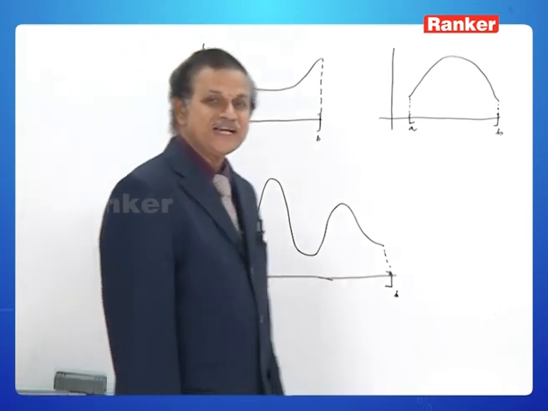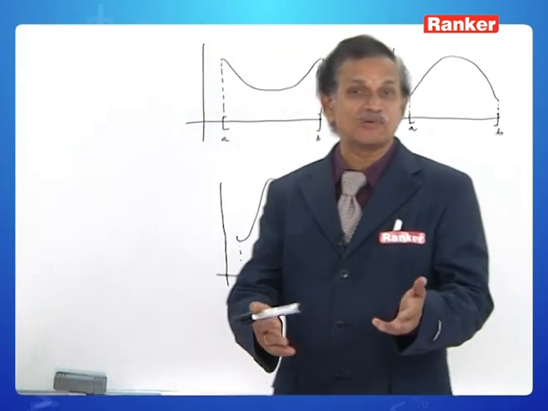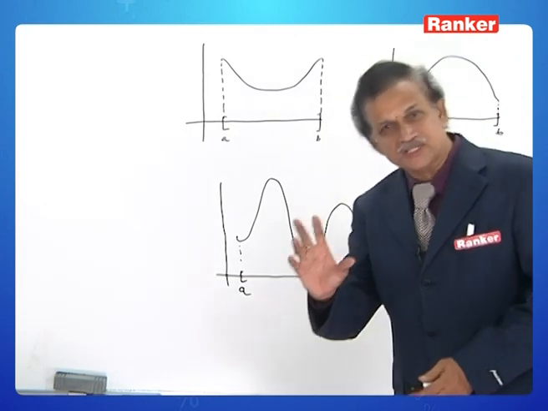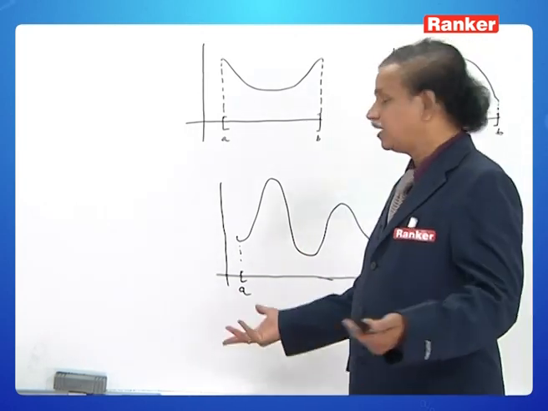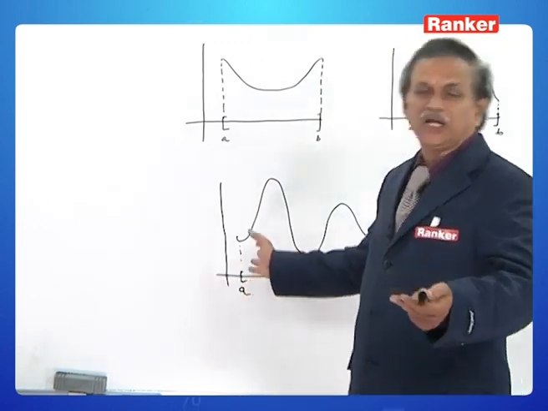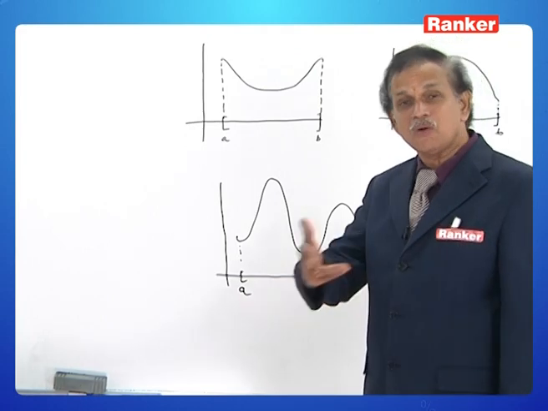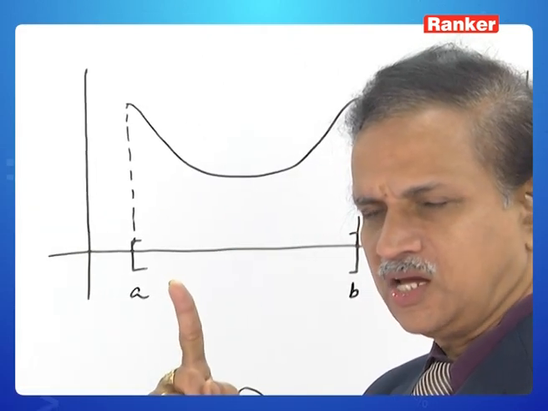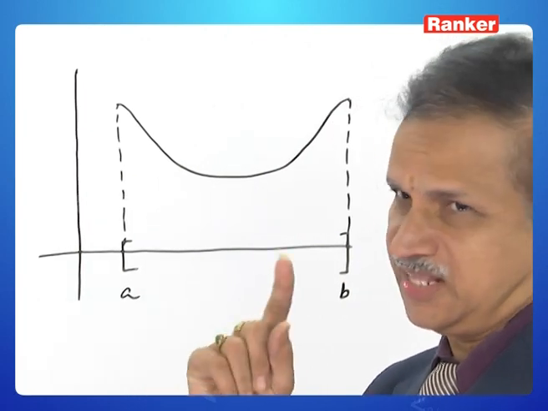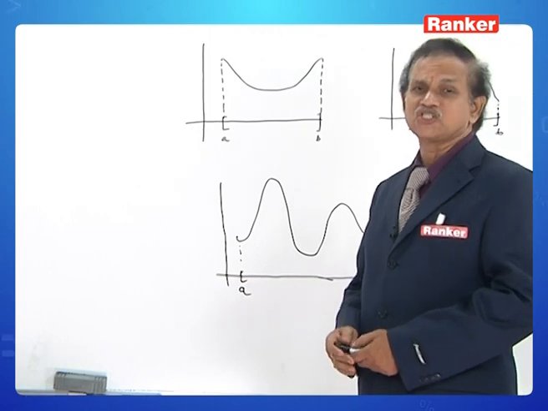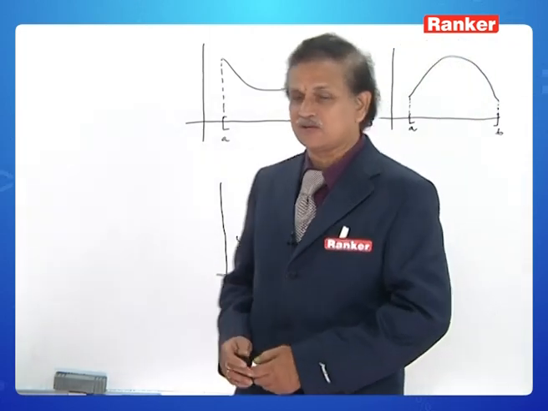Then, what is the conclusive part of Rolle's mean value theorem? So far, we have discussed the hypothetical conditions only. The three conditions we have represented in these three graphs. What is the conclusion? Read out. There exists c, which means there is at least one c, such that f dash c is equal to 0.